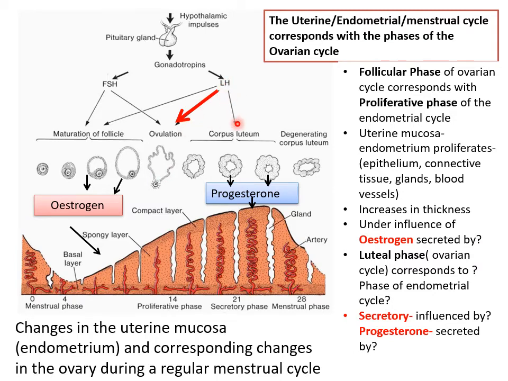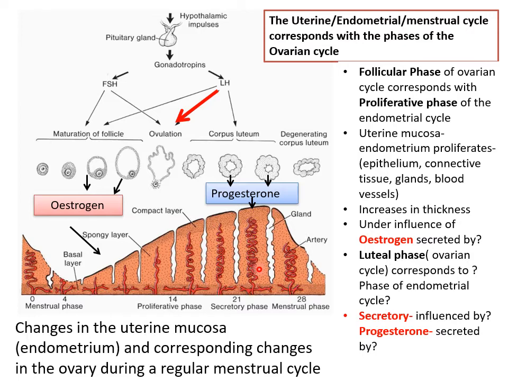Now, LH stimulates the development of the corpus luteum, which starts secreting large amounts of progesterone. Now, what does progesterone do? Progesterone makes the endometrial lining enter the secretory phase. So, this was the proliferative phase under the influence of estrogen. Now, this is the secretory phase.